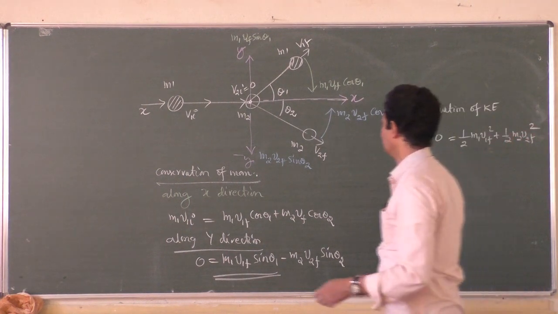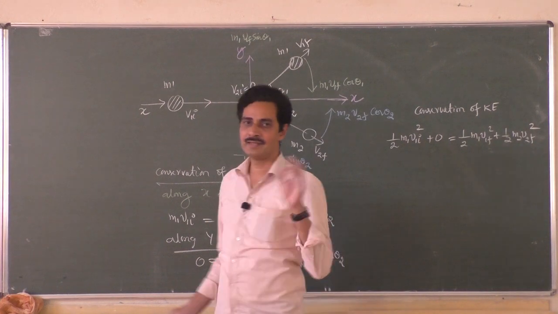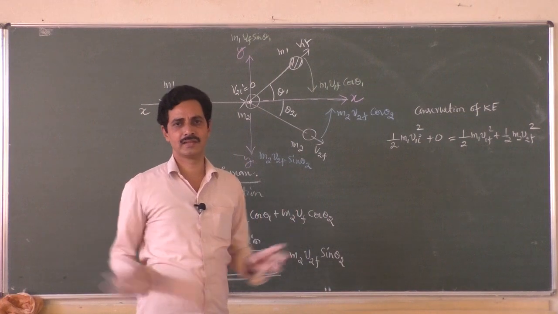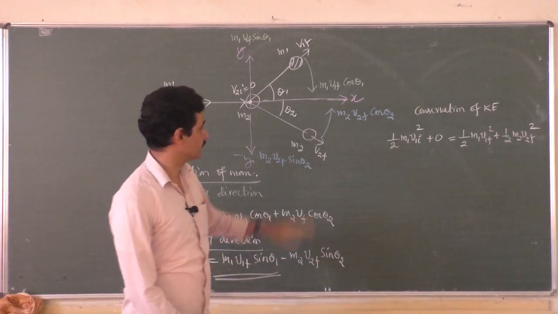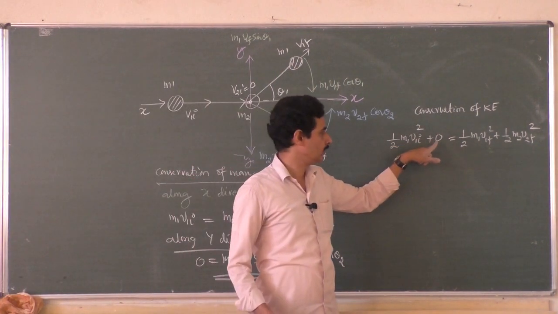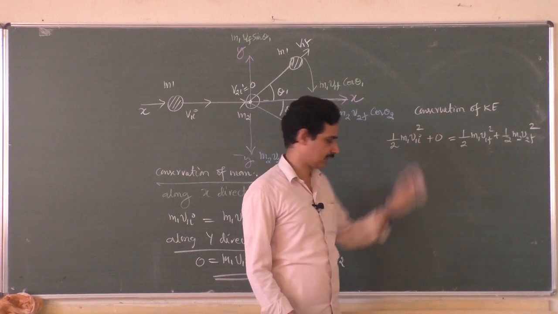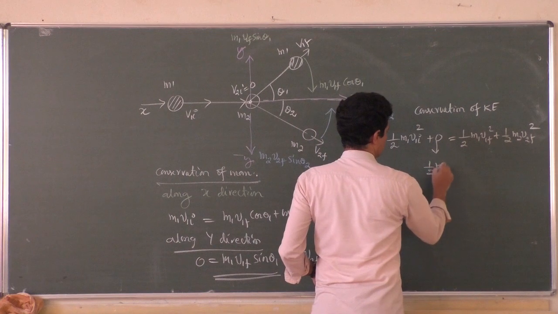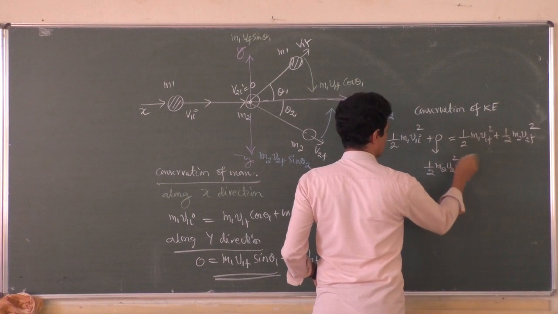That's all, and nothing different here because energy is a scalar quantity, it has no direction. So you can simply write the total kinetic energy in both cases. Of course, if the second object is moving, you can write half m2 v2i square. That also can be taken into account if it is not 0.